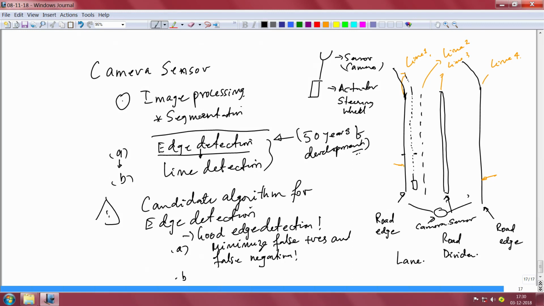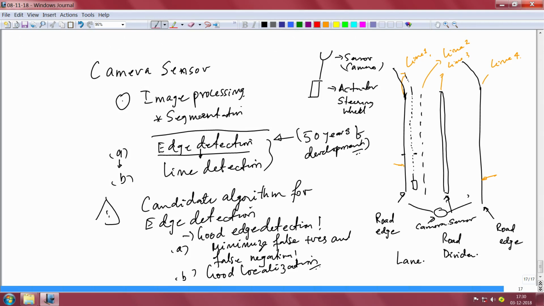Okay, what is B? B is good localization. Good localization, what does it mean? It simply means that if this is the edge, let me take another color, okay.